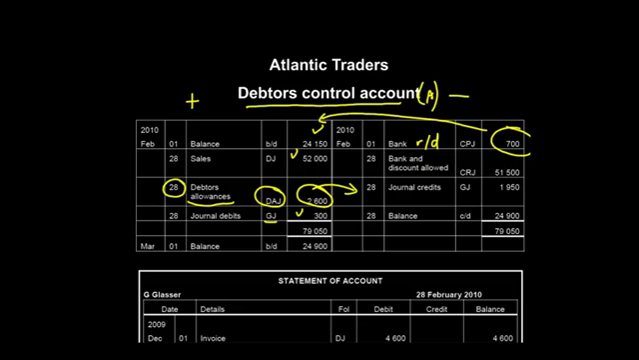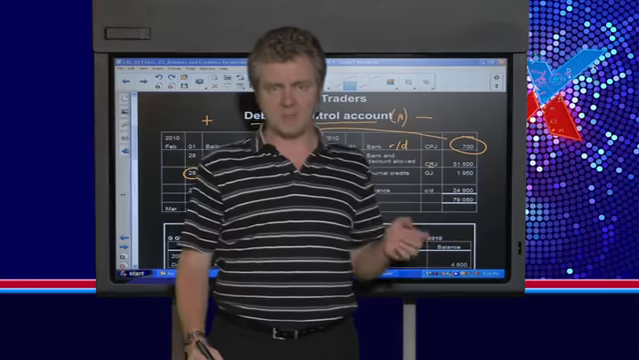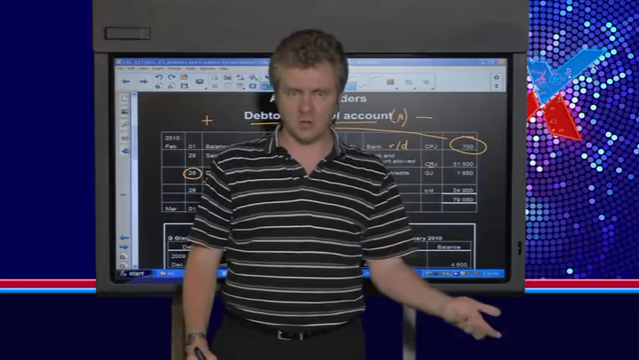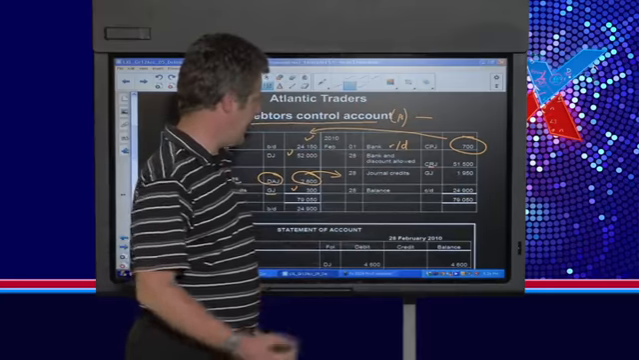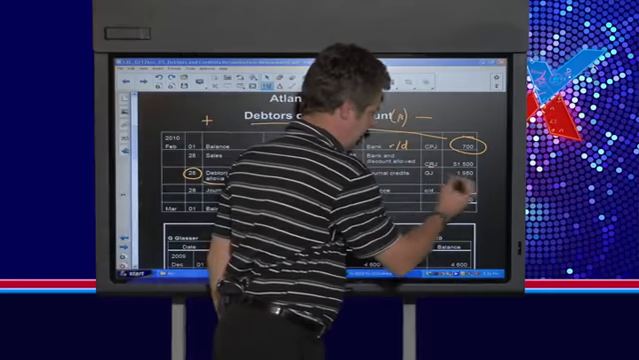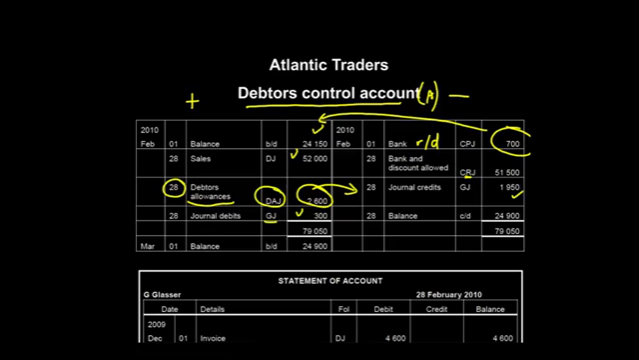I'll write that down as the answer in a moment, but let's just check that the others are okay. Bank and discounts allowed CRJ on the credit side. That's correct, because if a debtor pays me money, in other words, if I'm receiving cash from a debtor, what happens is that her account goes down, and we need to put the 51,100 on the credit side. And then finally, the journal credits of 1950, that's okay, because we know that credits from the general journal appear on the credit side of our debtors control account.